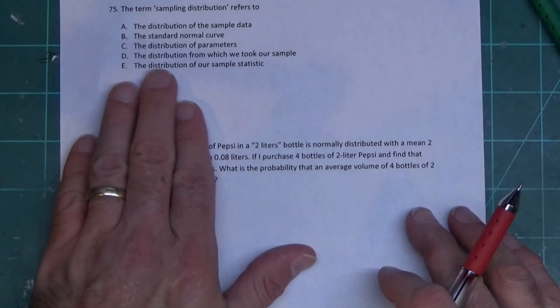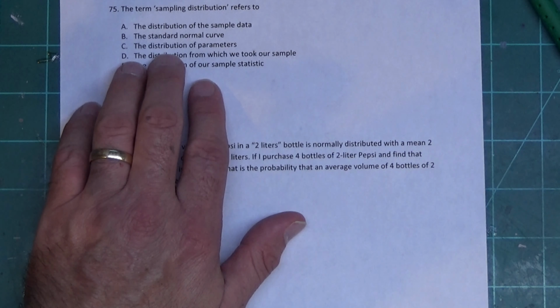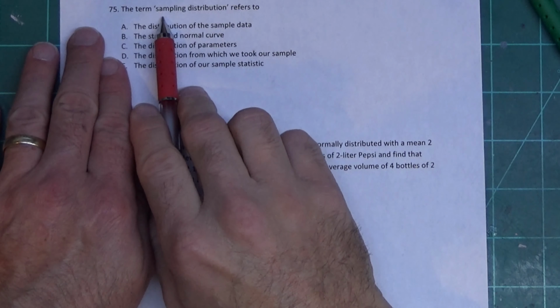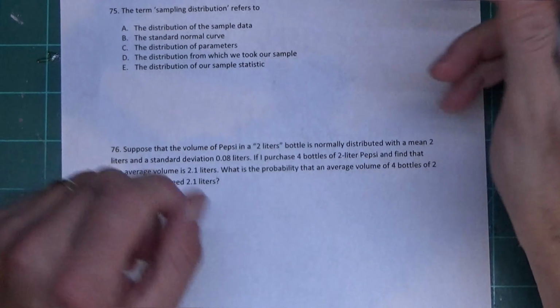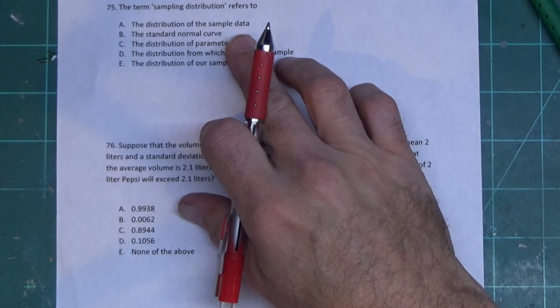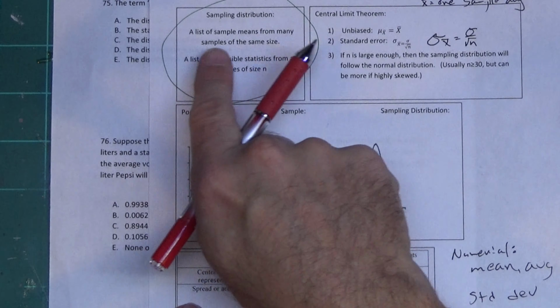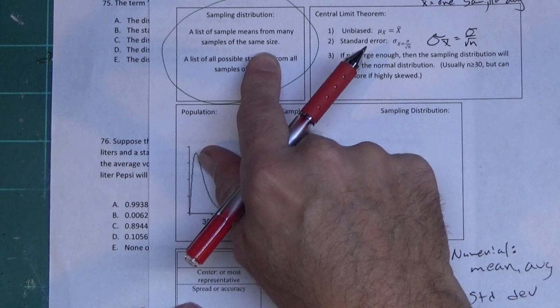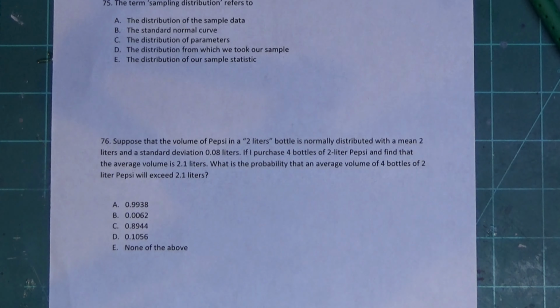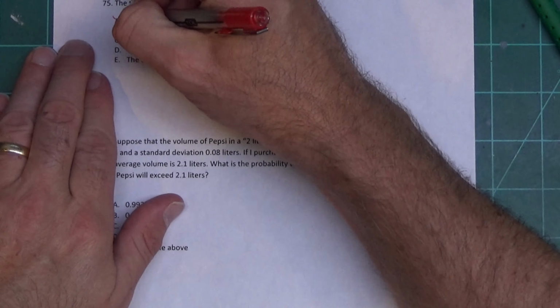We've got 2 problems left. The term sampling distribution refers to what? Well, it refers to the distribution of our sample data. No. We've talked about this. A sampling distribution is a list of sample means from many samples of the same size. This is not that. Sample data is not a list of sample means from many samples of the same size, so we get rid of that.